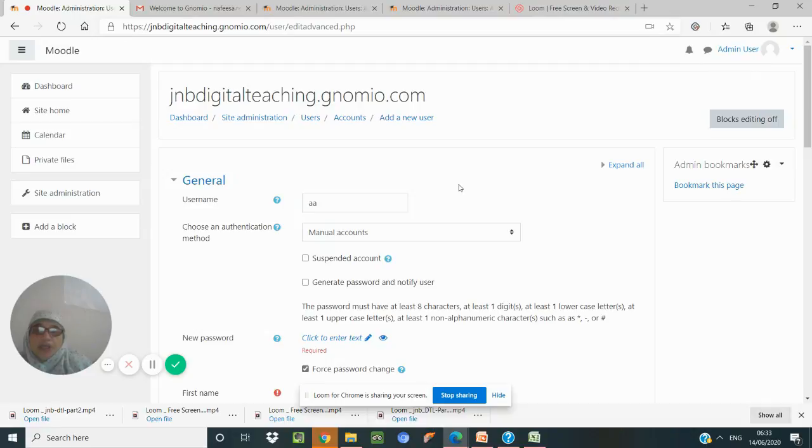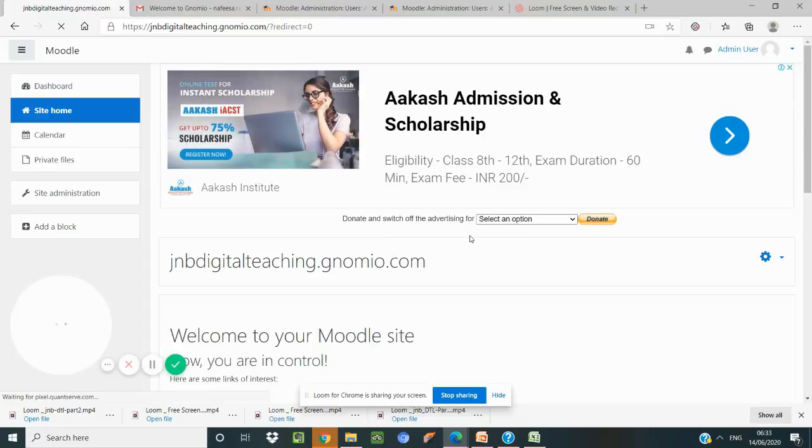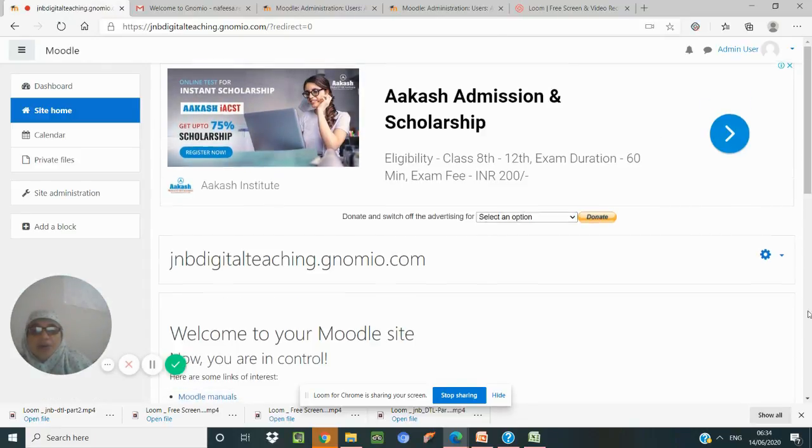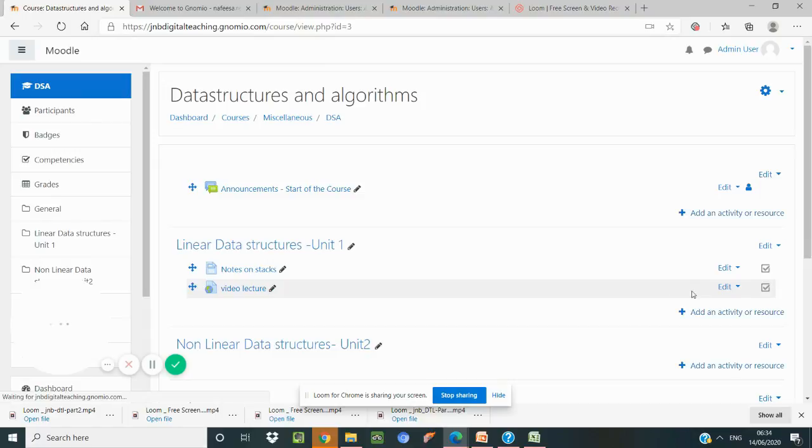After this, we have to enroll these students into the courses. For adding to the courses, we have to go to site home. Hope you are able to understand. Users are to be added to the website first. The second part is that we have to enroll them into our particular course. When you go to the course, we enroll them.